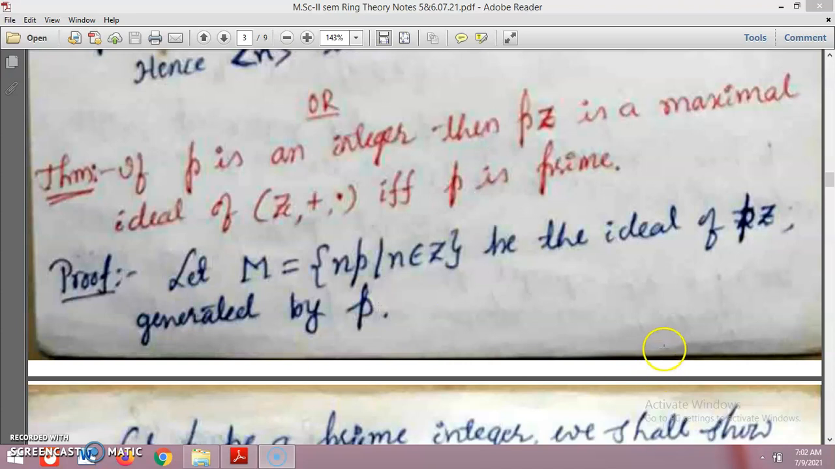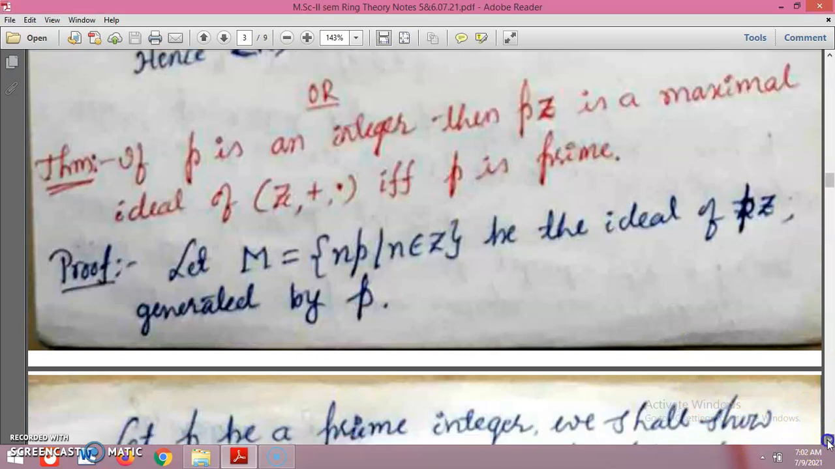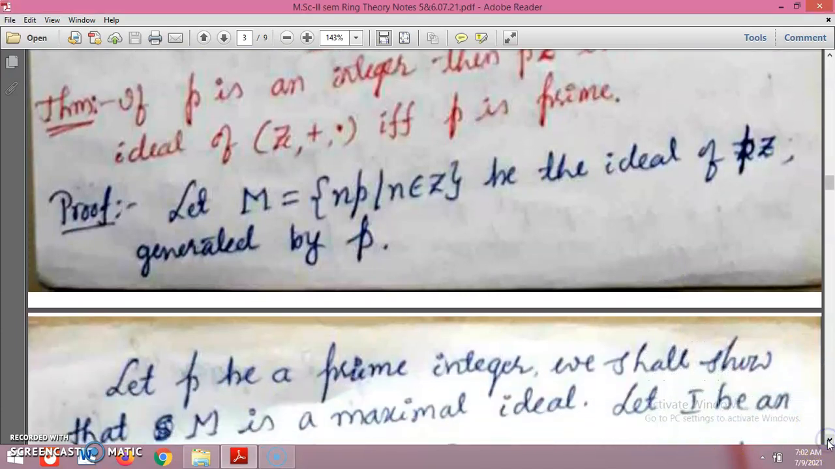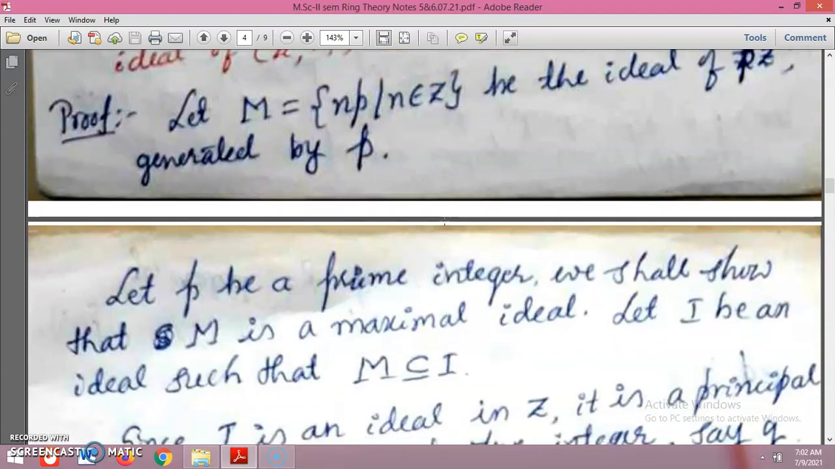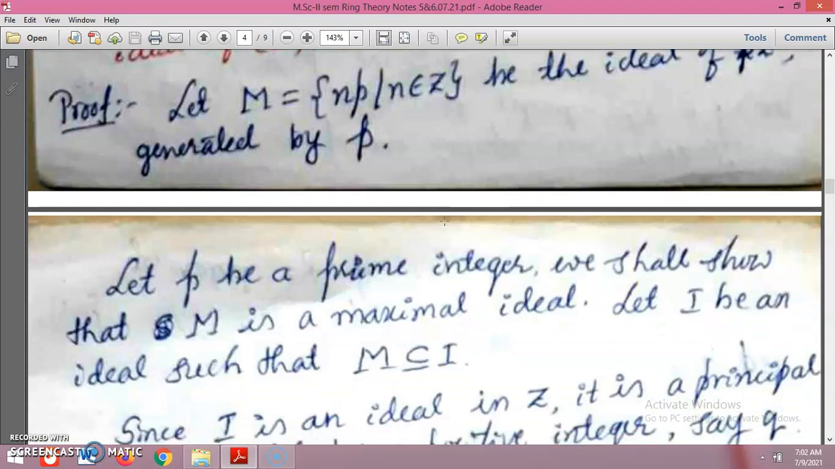Let M be the ideal pZ, which is generated by this p, where n ranges over the integers. Let us take p to be a prime integer. We shall show that M is a maximal ideal. Let I be an ideal such that M is a proper subset of I.